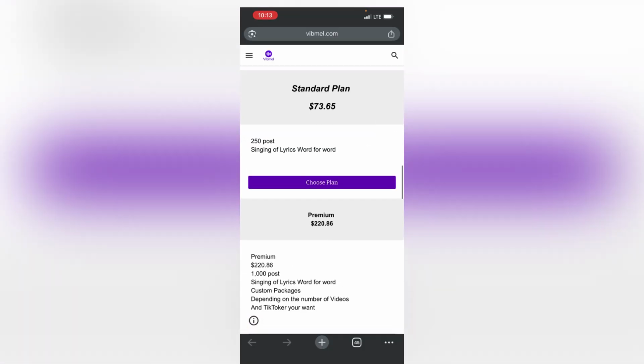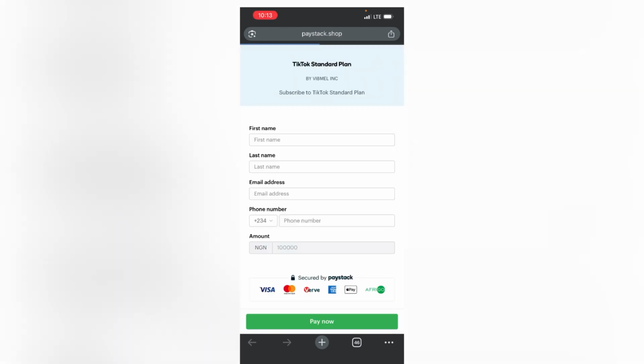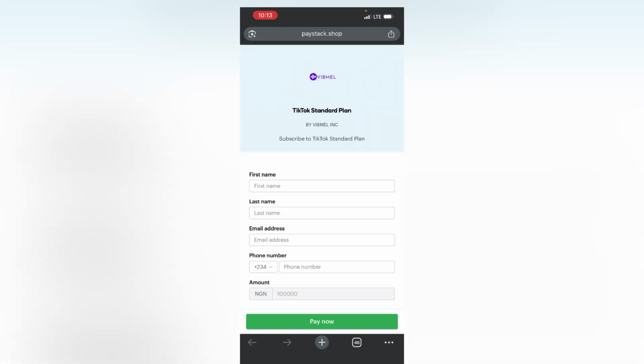What you just need to do right here is click on choose a plan. Once you choose a plan, just fill in your details.